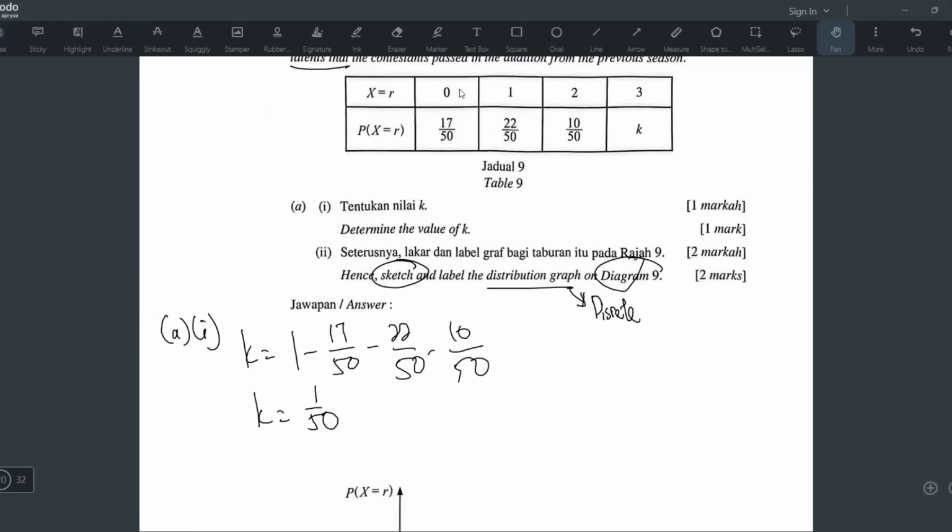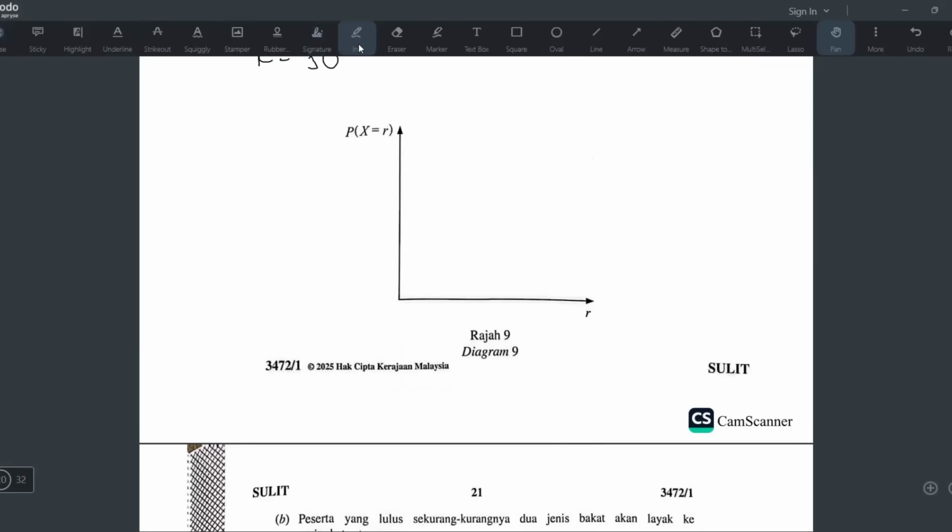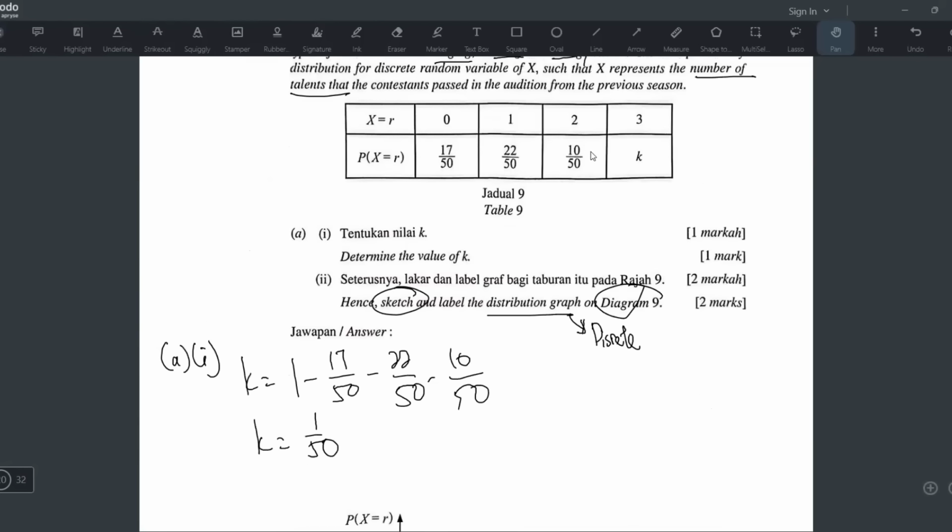Okay, let's label the x-axis first. 0, 1, 2, 3, right? Okay, you cannot do like that. 0, 1, 2, 3. Cannot. Yeah, I remember teaching this to my own student also. For binomial, this is 0 for the y-axis, but for the x-axis, the 0 has to be here. And then 1, then 2, then 3. Yes, you have to make sure you have space for 0 like that. Okay? And then the y-axis is the probability.